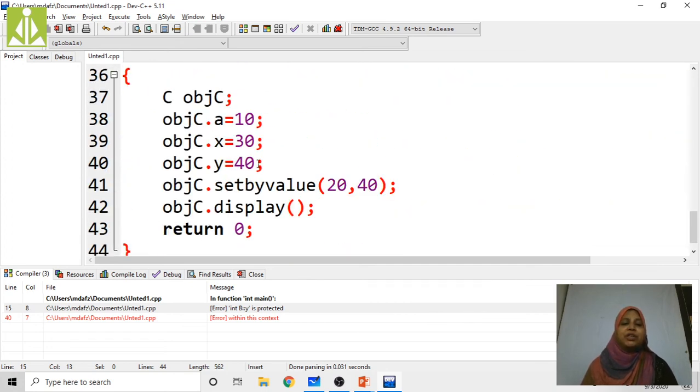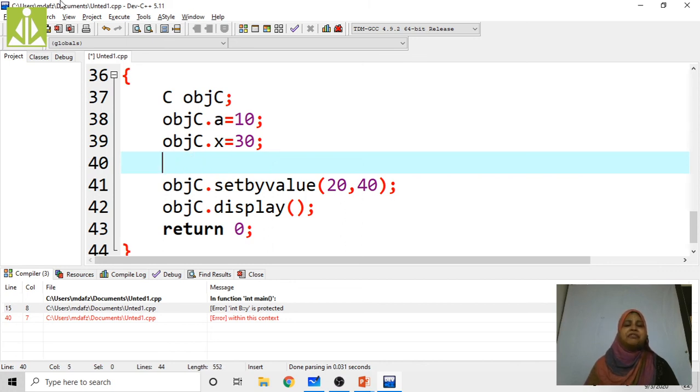To access the protected data member of its base class, we have to use the public member functions. By using the public member function, we can access the protected data members of its base class if that inheritance is performed in the public access specifier mode.